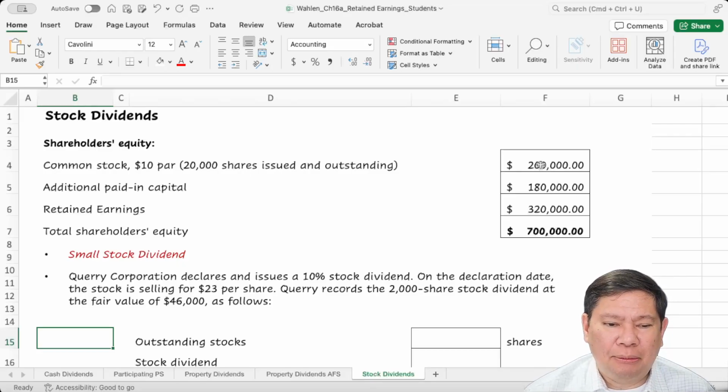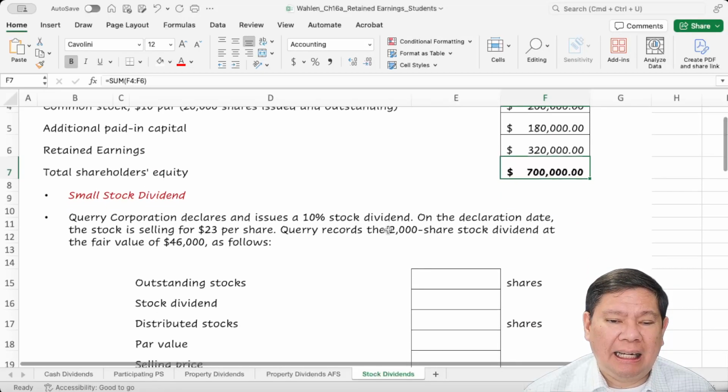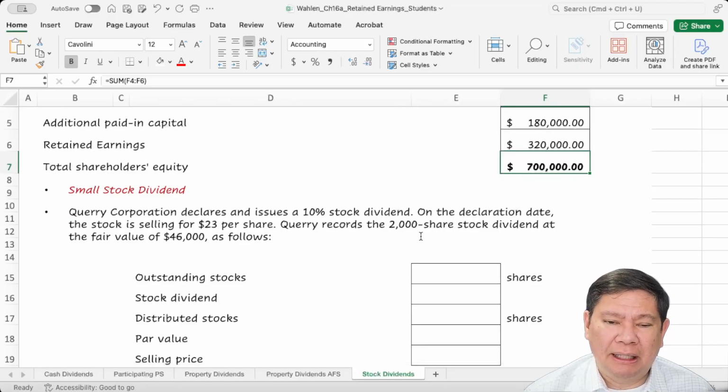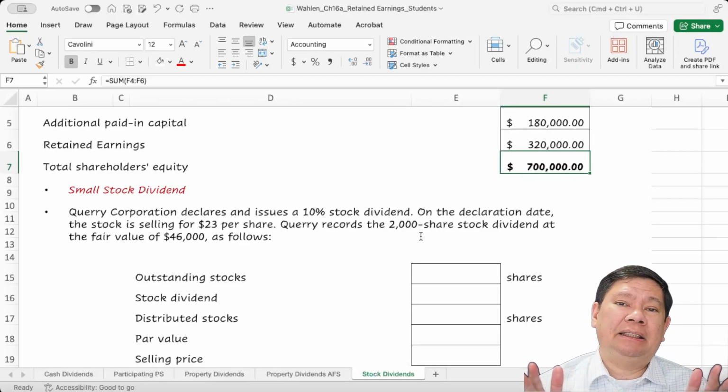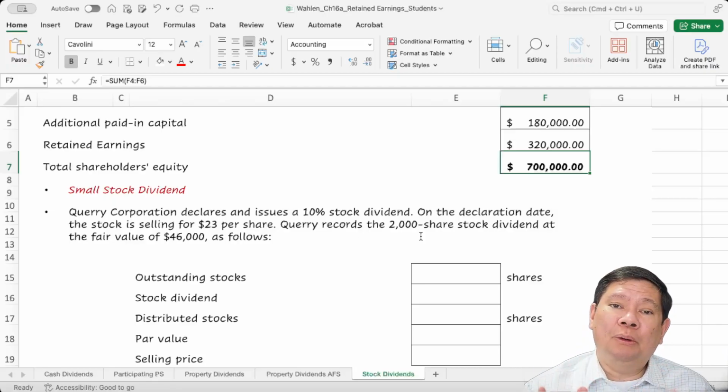Currently, the shareholders' equity shows $200,000 common stock, 20,000 shares at $10 par, $180,000 additional paid-in capital, $320,000 retained earnings, and $700,000 total shareholders' equity. Then the company declares and issues a 10% stock dividend. That means if you own 100 shares, you will receive 10 more shares, or 10%. If you own 1,000 shares, you will receive 100 additional shares.